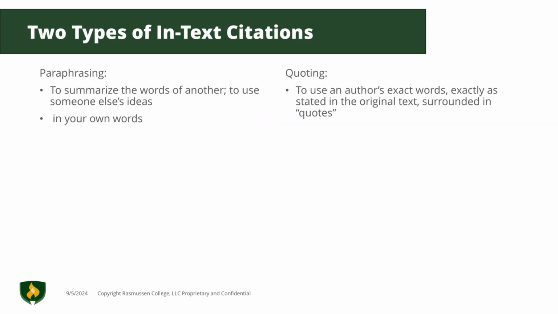There are 2 types of in-text citations. Paraphrasing means summarizing another person's words by putting someone else's ideas into your own words. You can also quote information, that means using the author's exact words as stated in the original text surrounded by quotation marks.